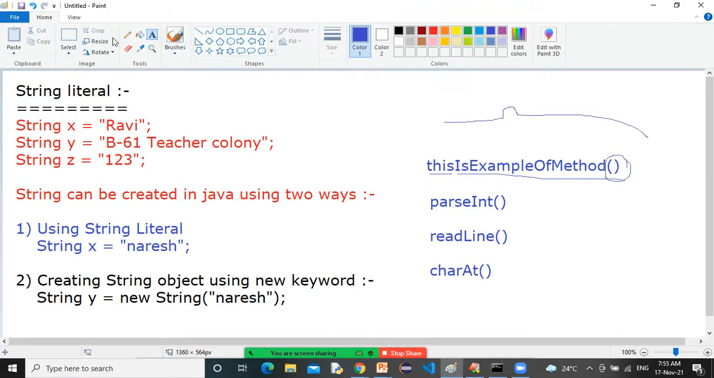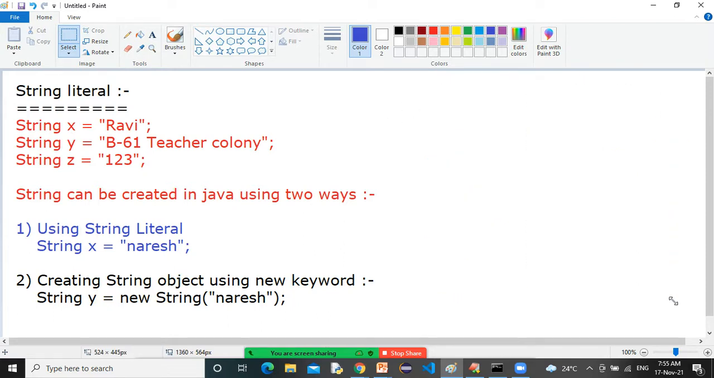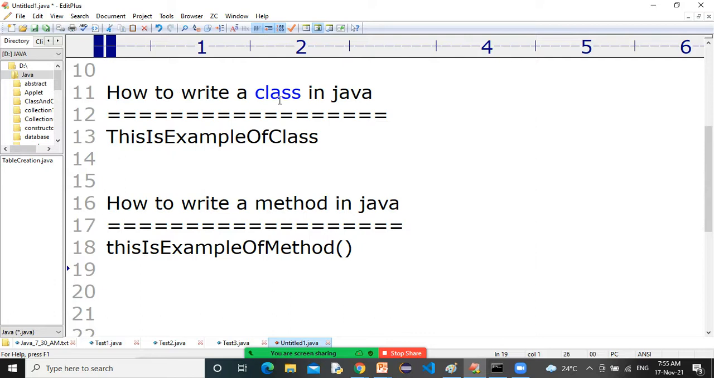I will also tell you the writing style of variables and constants in Java. We have a separate style of writing constants. We have a separate style of writing variables. We will discuss, don't worry. I don't want to make this class so complex right now. Okay, so only two things to remember.